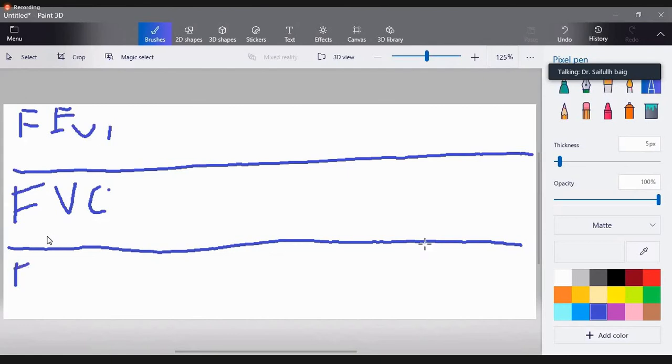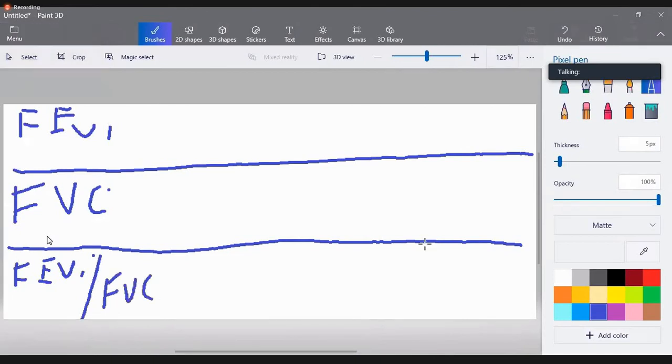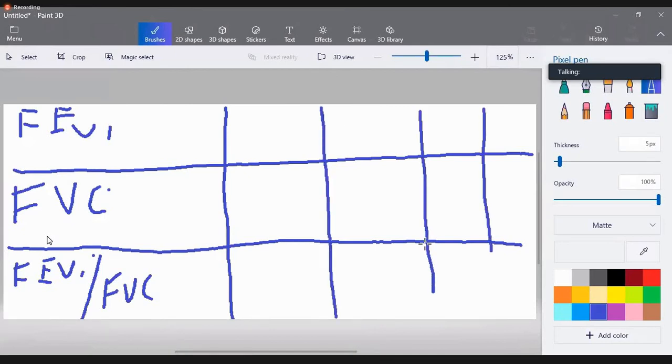This is the ratio. So this is the first column. This one is predicted. I will write P for predicted.